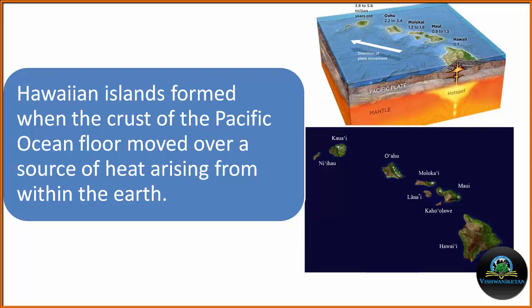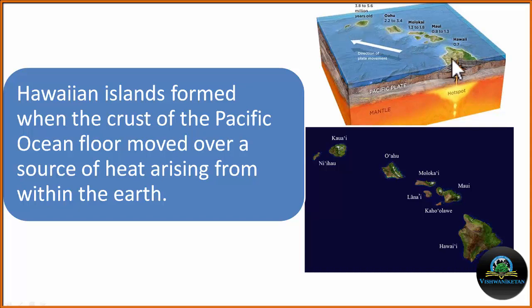This is the typical diagram of the divergent plate boundaries where plates are moving away from each other. Hawaii Island is the typical example of this boundary. This is the Pacific Ocean and this is the upwelling magma. By the upwelling of this magma, a mound or an island may be formed. But because this plate is moving away from this source, after some time this island may move up to here, again up to here, and finally it may submerge.